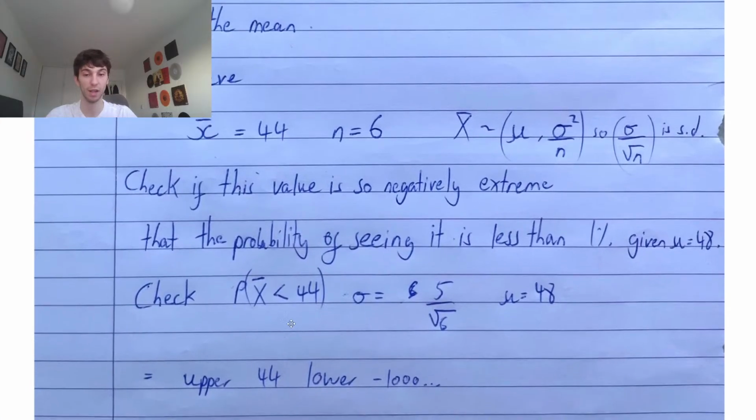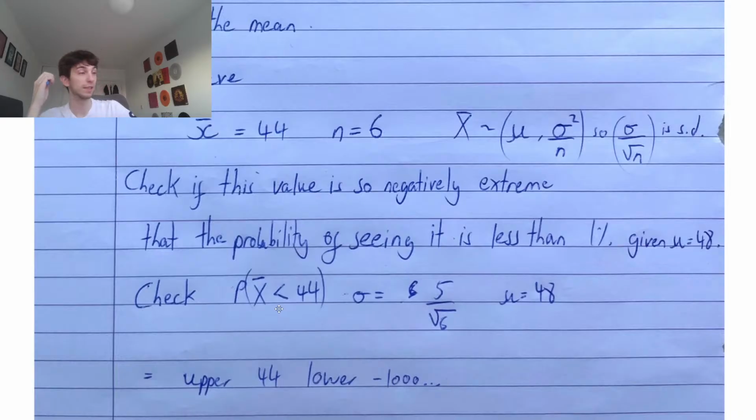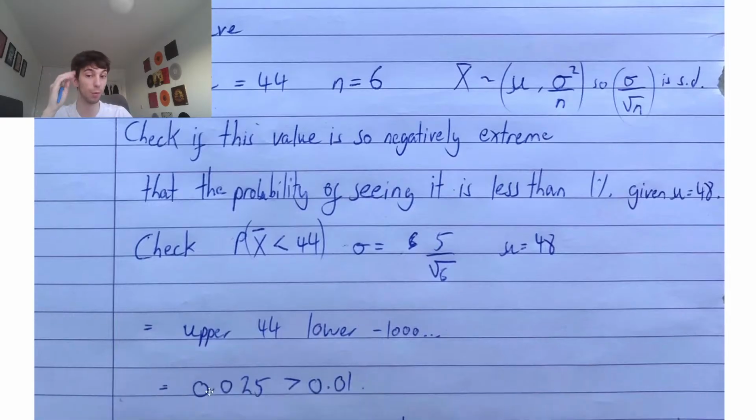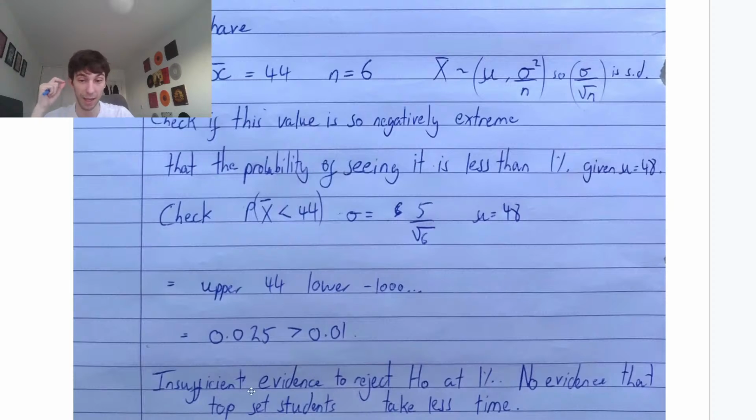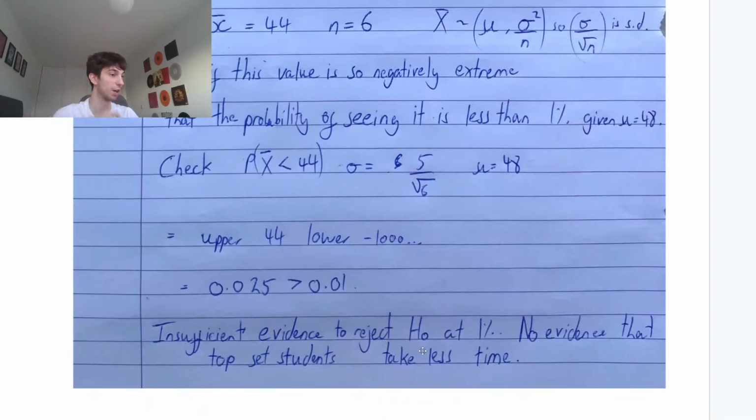Our mean is 48. So we're going to check the probability that our x bar, or our sample mean, is less than 44. You plug in 44 for the upper. Lower is a really negative number. This will give you a probability of 0.025, which is larger than 0.01. The p-value is not low, so we don't reject H0. Insufficient evidence to reject H0 at 1%. So you can say there's no evidence that top set students take less time.